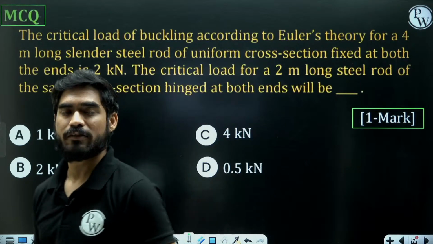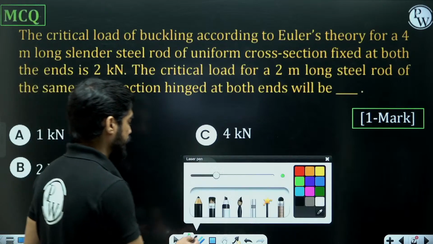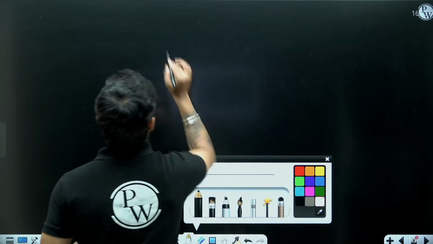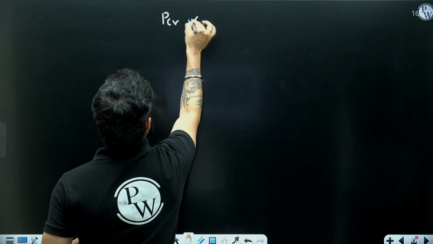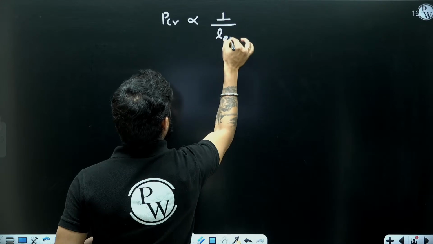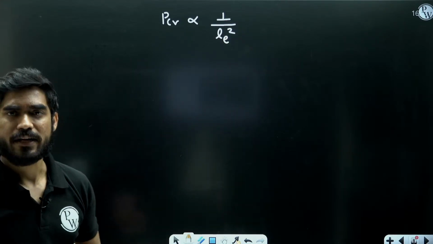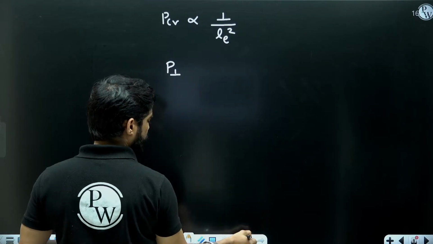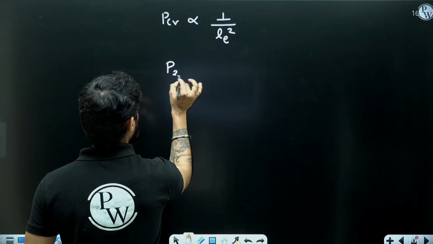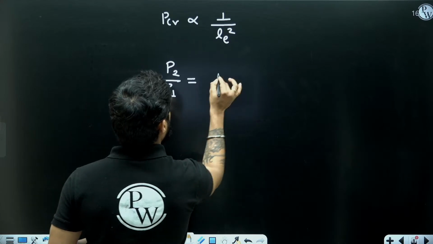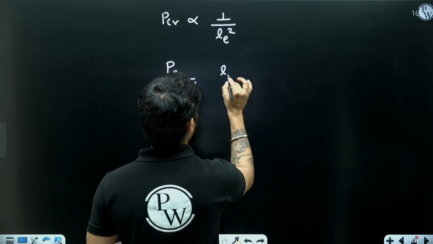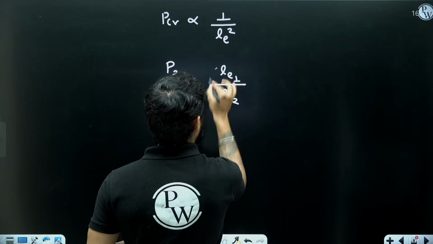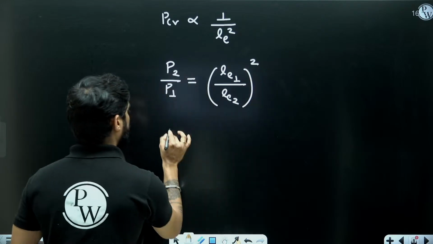0.5 L. When it is fixed at both ends, LE is 0.5 L. Now I can write it like this. P critical is inversely proportional to LE square, right? So can I write it like this? P2 by P1 equals LE1 by LE2 whole square, right?